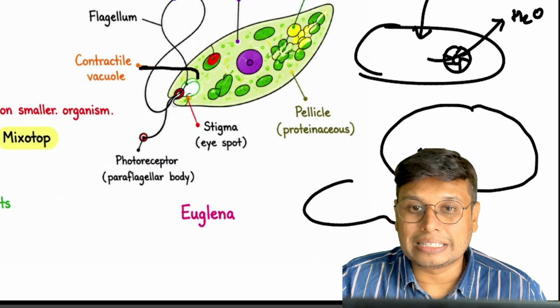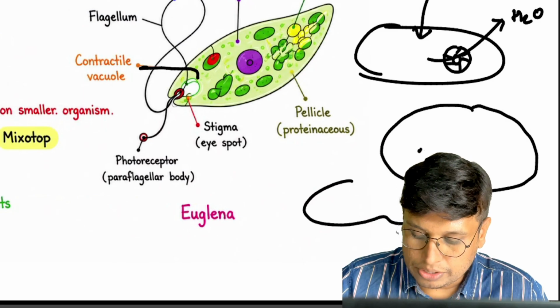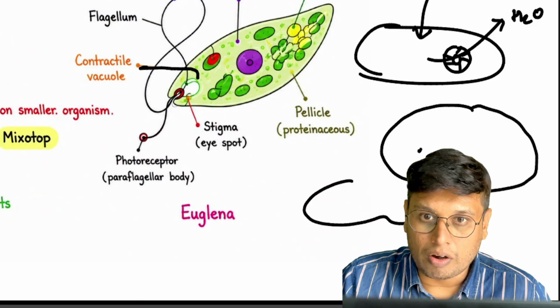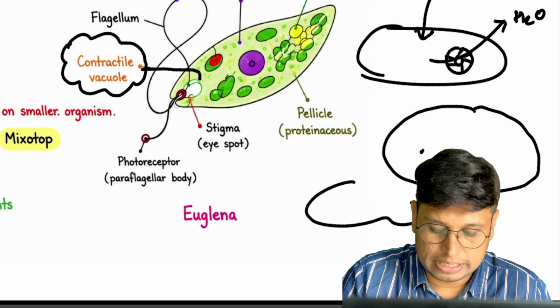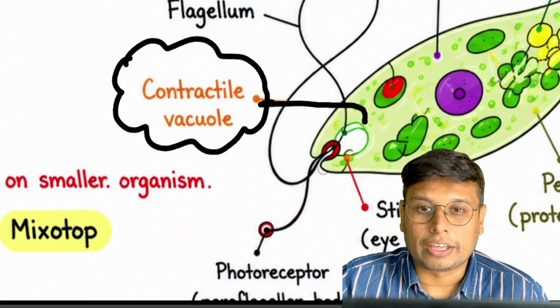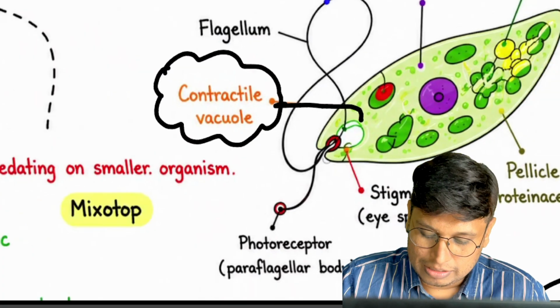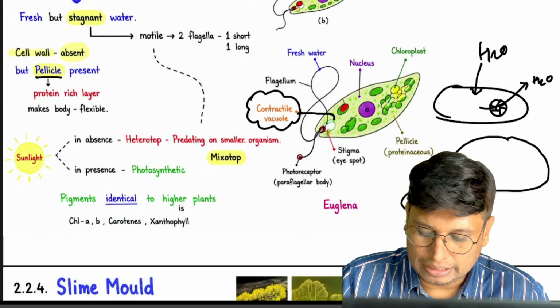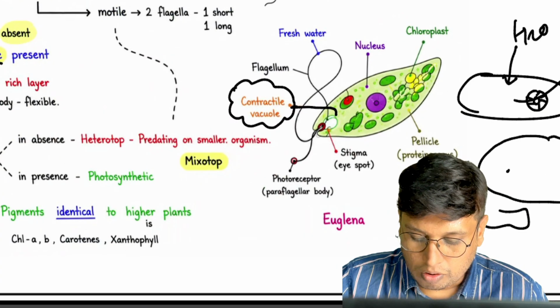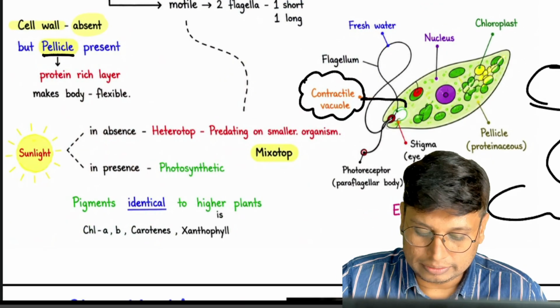The cell has developed to survive in fresh water independently, not parasitically. They must have a contractile vacuole. Many things are there, chloroplast and all, but not so important. Contractile vacuoles are important here.